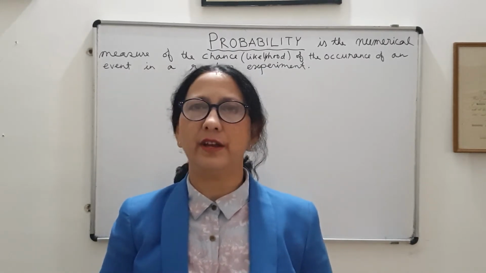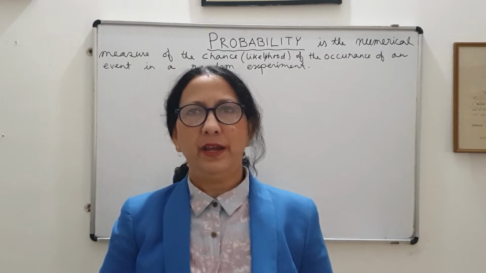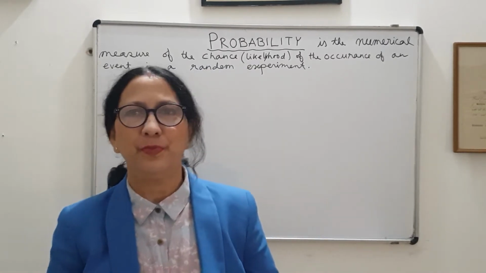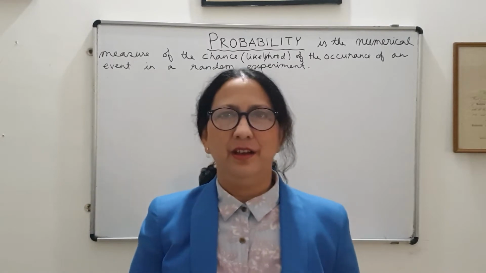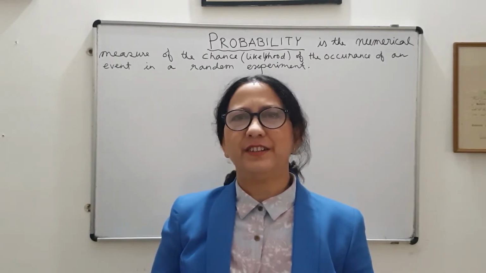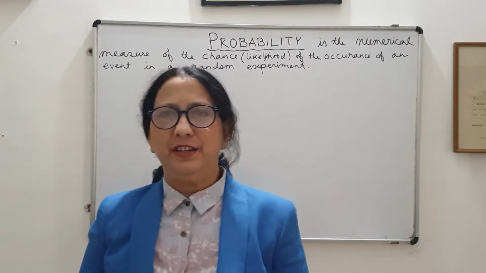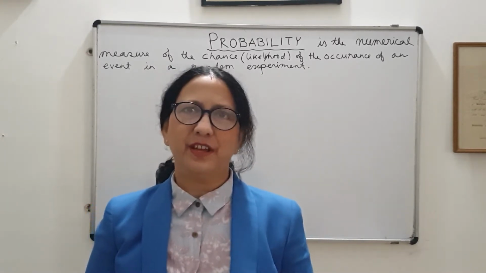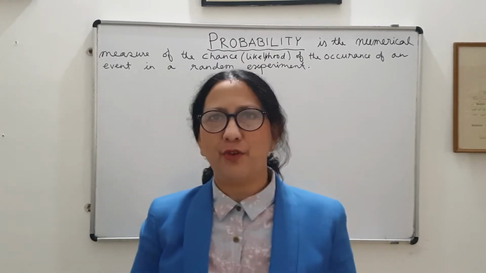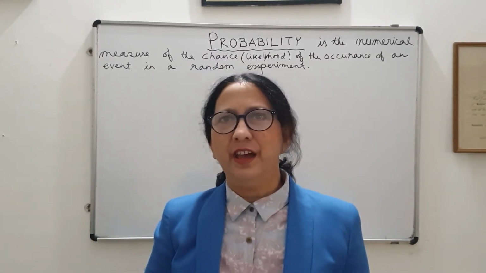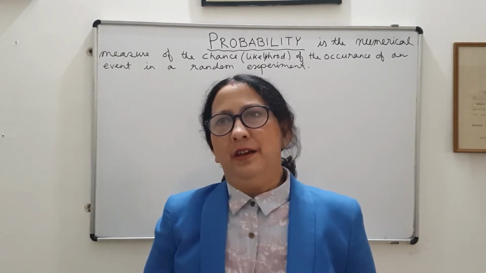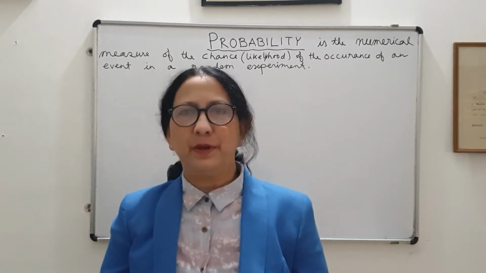When I toss a coin and I want it to be head, suppose in a cricket match, which team will be batting is decided by tossing a coin. If it is decided that the event should be head, if head appears, then this team will bat. Obviously the chance of that head occurring is important, and that is also uncertain. So these are all random experiments.